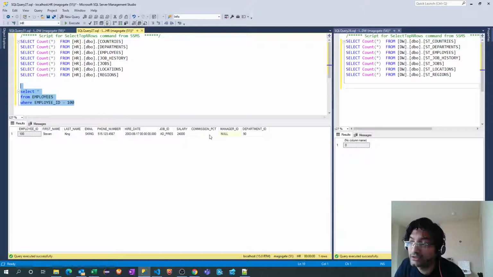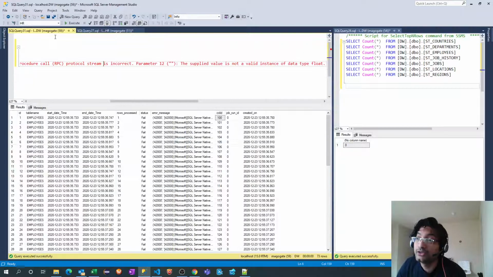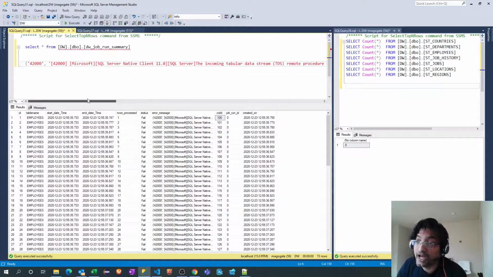Obviously, we'll have to check these two columns, and we have seen that in the past. So this is the advantage of logging everything into a database.